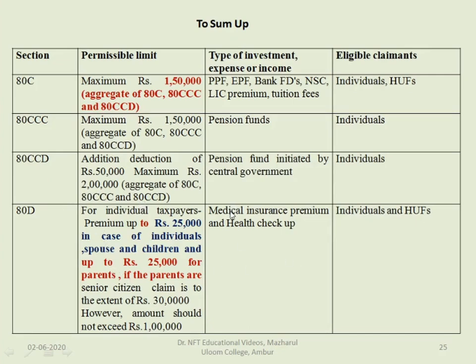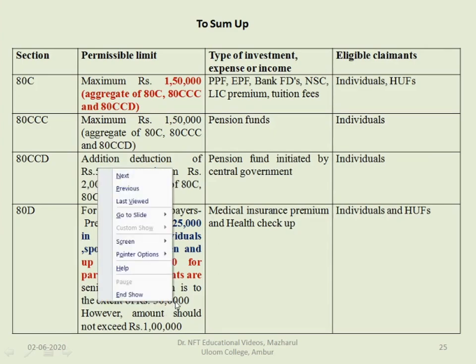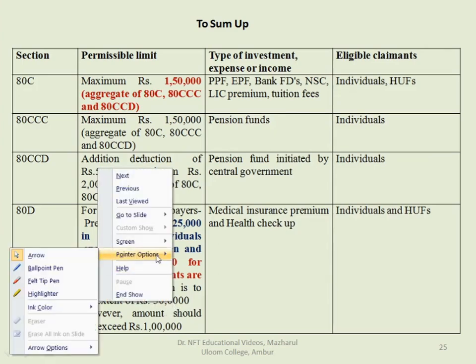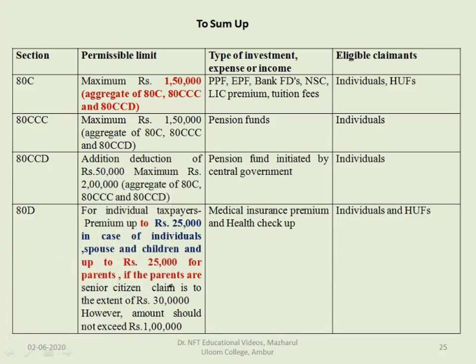In case of 80D, medical insurance premium and health checkup. For individual taxpayers, premium is up to 25,000 in case of individual, spouse and children, and up to 25,000 for parents. If the parents are senior citizens, it can be claimed to the extent of 30,000. However, the amount should not exceed 1 lakh.